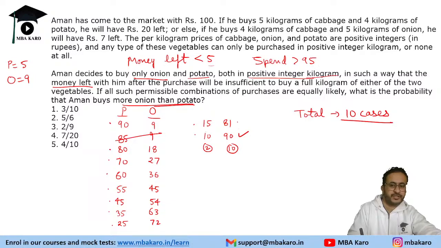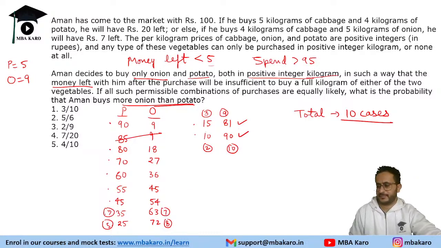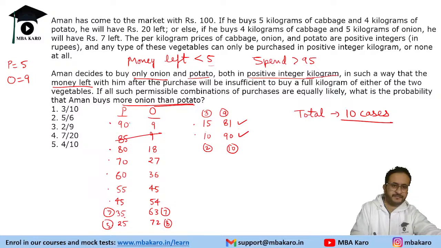So he's buying more. This is also more, 9 and this is 3 kgs. This is also more, 8 kgs and 5 kgs. Right? So this is more. Now this is 7 and 7 kg. Isn't it? 7 and 7 kg. If we are spending 35, that means we are buying 7 and this is 7. So we will not count it. And going forward, it will decrease.